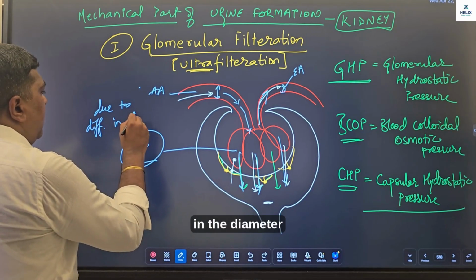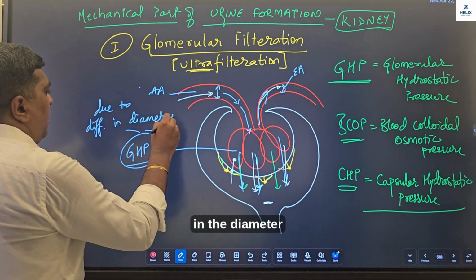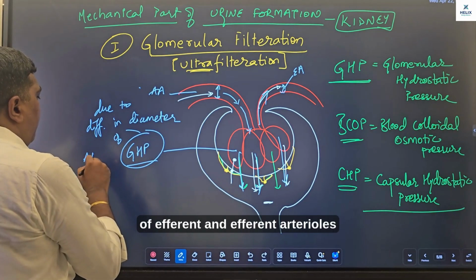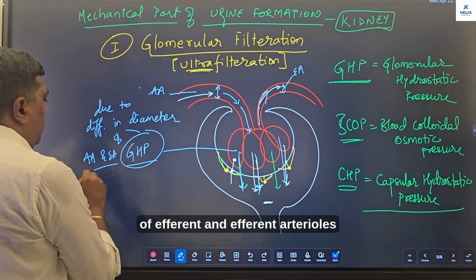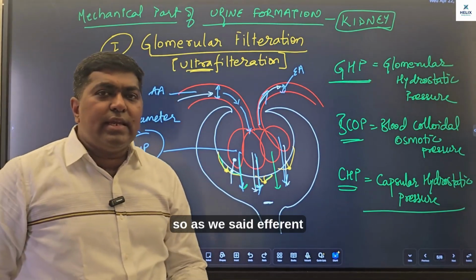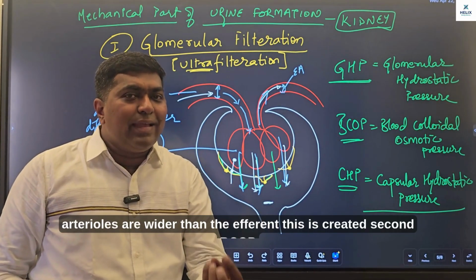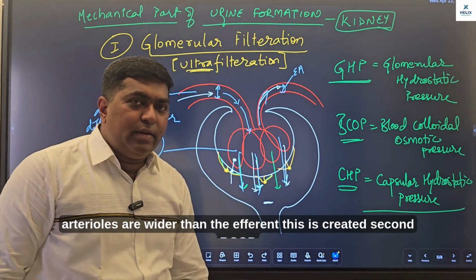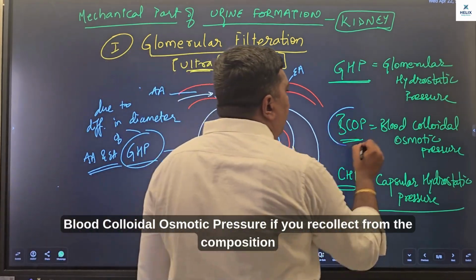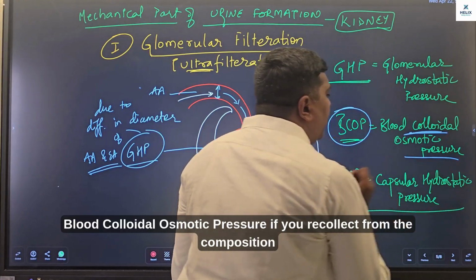As I said, this is due to the difference in the diameter of afferent and efferent arteriole. So as we said, afferent arterioles are wider than the efferent. This is created. Second, BCOP, blood colloidal osmotic pressure.